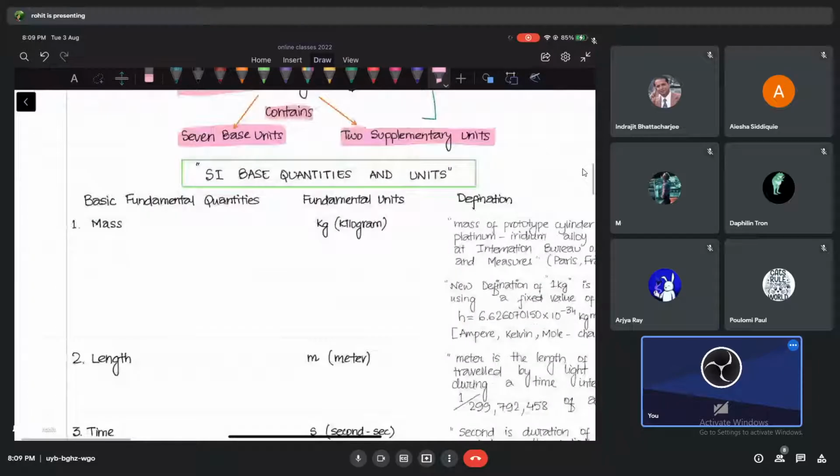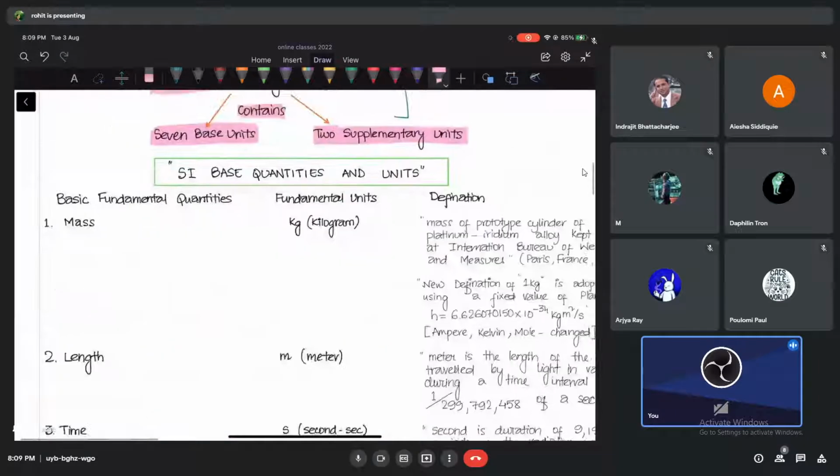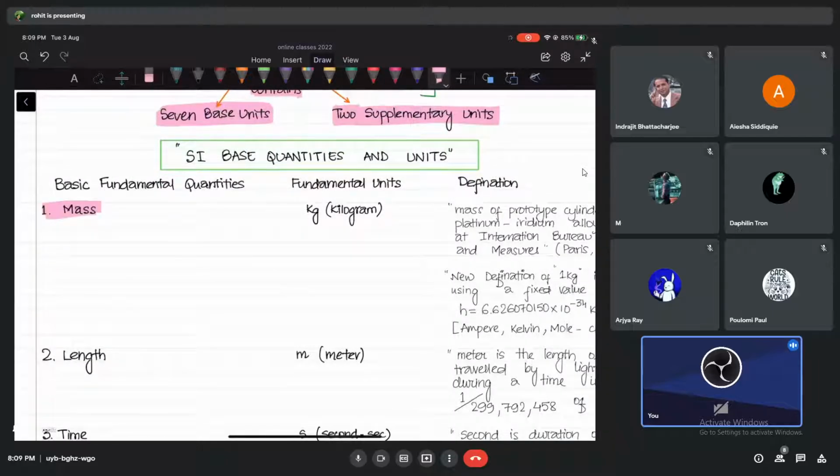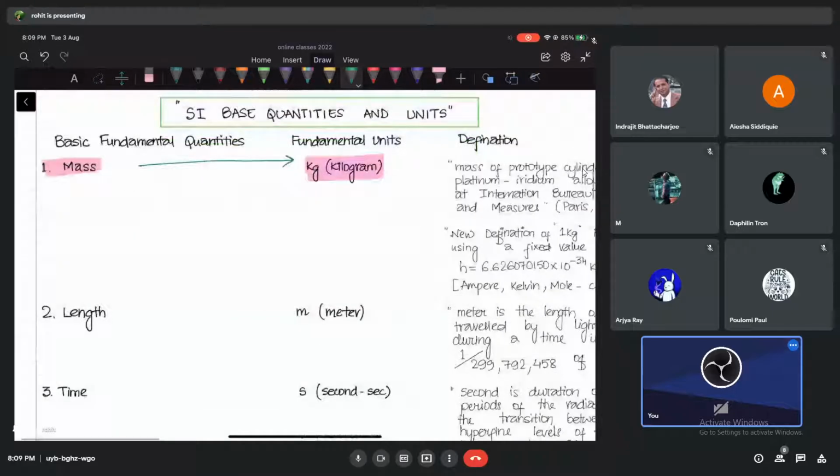So see, if you are using SI system, you are going to measure mass. Yes, I can measure mass, but you are only going to use what, guys? Kilogram. You are not going to tell me the answer in grams. That is for CGS. If I'm using SI system, you are definitely going to tell me the answer in kilograms, okay. That is fixed. I'll tell you what is kilogram, okay, in a while. Let's check the second quantity, see. So this is mass, M. This is length, L, okay, length. Length is again a base quantity. It's a fundamental quantity we need in physics, we need in all the branches of physics, okay. And I'm going to make sure that if I'm using SI system, I'm always going to measure in what, guys? Meters.